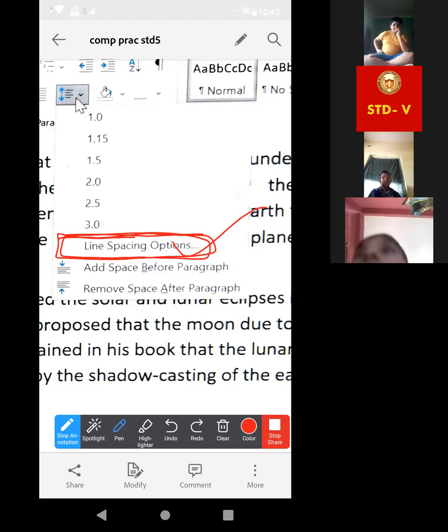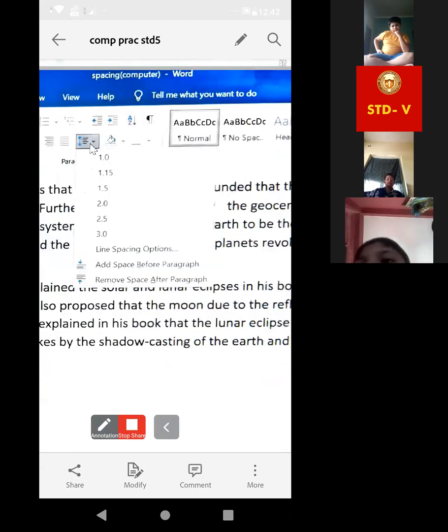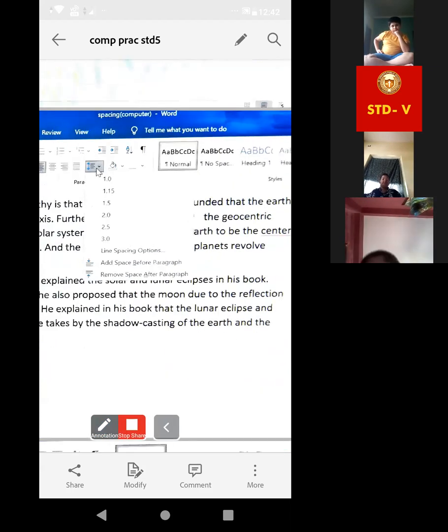I am doing. Ma'am, you have said I am doing this. Okay, line spacing option. There are so many types of options. Now, let me show you. There is element, outline, label, and indication.